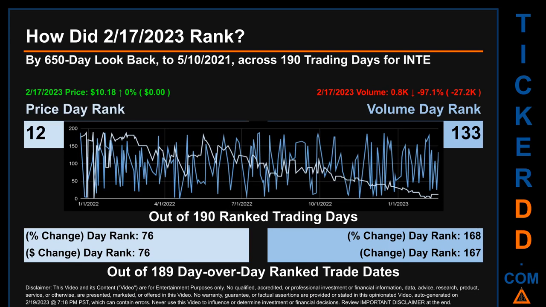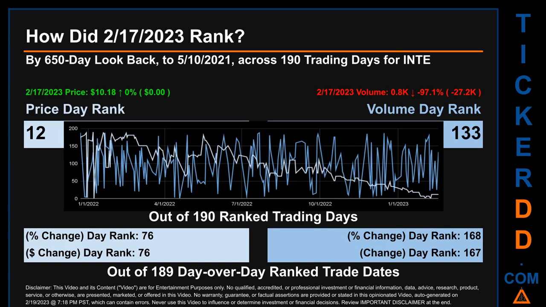How did February 17, 2023 rank for INTE by 650 calendar day? Look back to the 10th of May 2021, across 190 trading days, of which February 17, 2023 price ranked 12 while its volume ranked 133.